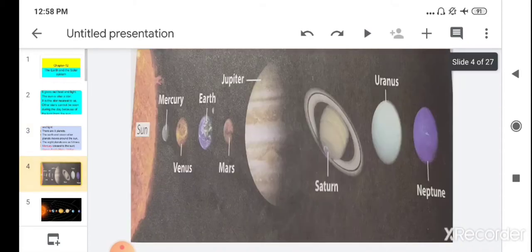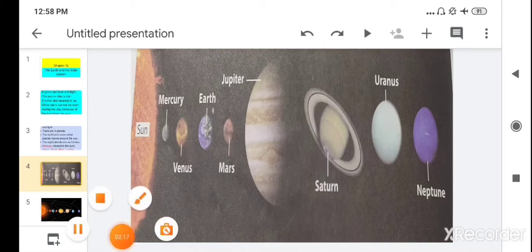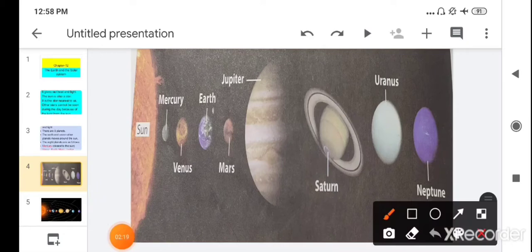Then we learned some facts about the 8 different planets. We learned that Mercury is the nearest planet. Children, can you tell me how many moons Mercury has? Very good.